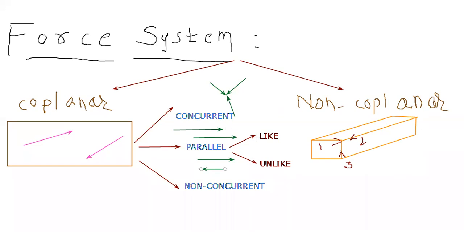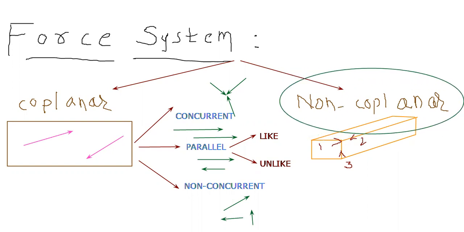Like means the same direction, unlike means the opposite direction but parallel to each other. Non-concurrent means forces which are not passing through one point. And if all these three force systems are not in the same plane, then we call it non-coplanar.